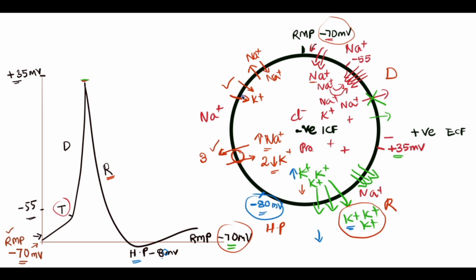These are the main channels which restore the resting membrane potential to normal from the hyperpolarization state. So again, the cell reaches its normal resting membrane potential as sodium is pumped out and potassium restores its concentration.